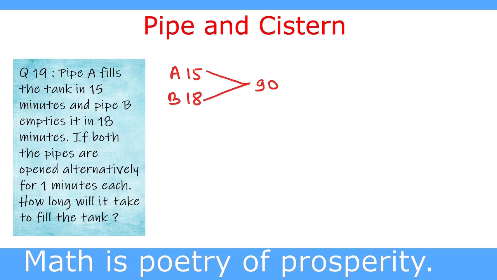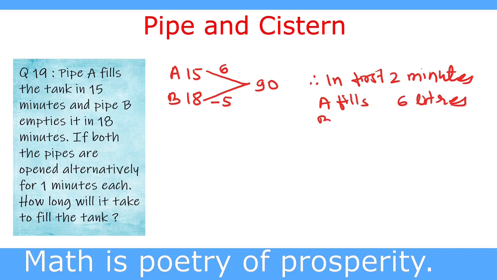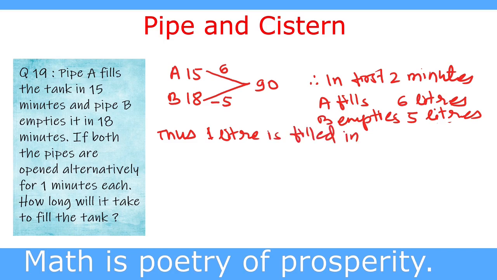So we assume that the capacity of the tank is 90 liters and A fills 6 liters per minute, and 18 divides 90 for 5 times. So pipe B empties 5 liters per minute. Therefore, in the first 2 minutes, in the first minute A fills 6 liters and B empties 5 liters. Thus, 1 liter is filled in 2 minutes.